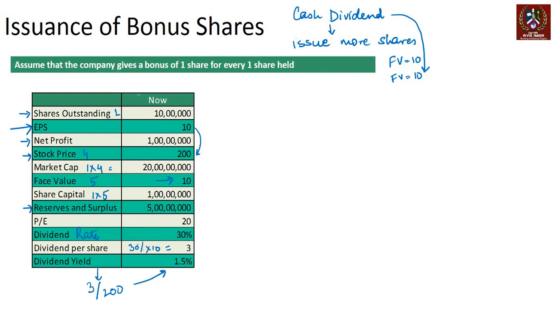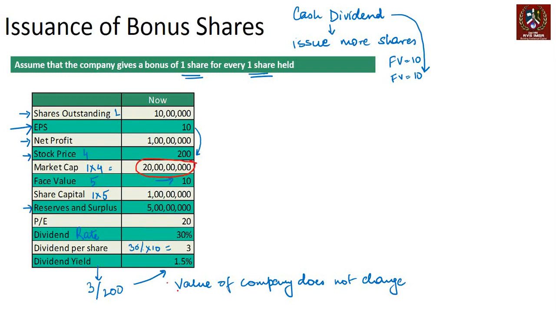Now the company says 1 share for every 1 share held. Remember a few things. Value of company does not change. So regardless of the number of shares, the company is doing a business and that business has not changed. So the overall value of the firm will not change. What is that value? That value is denoted by the market capitalization.